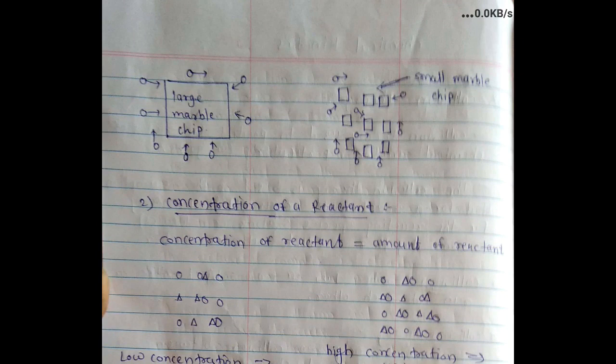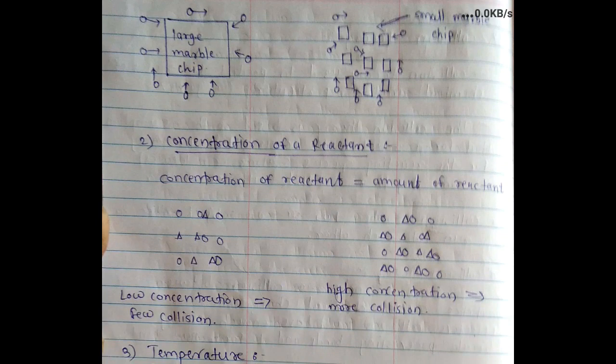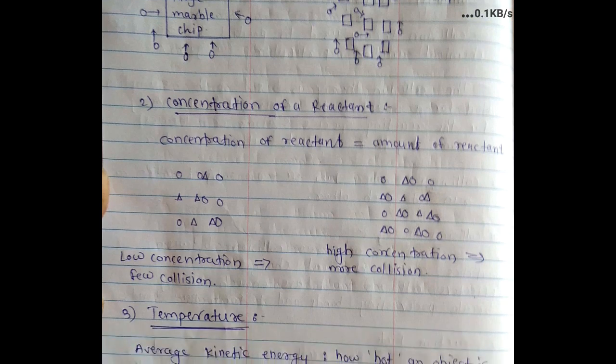The second factor is the concentration of reactant. Concentration of reactant is the amount of reactant present in the solution or solvent. In the image, low concentration shows low collision, that means few collisions, and high concentration shows more collisions. Concentration high, collision high; concentration low, collision low.